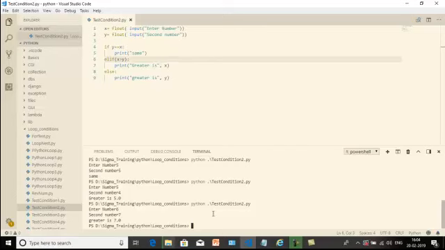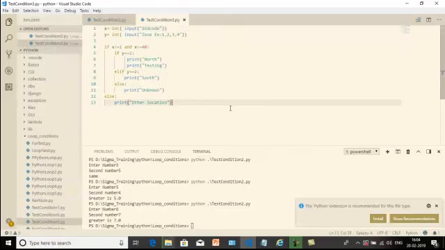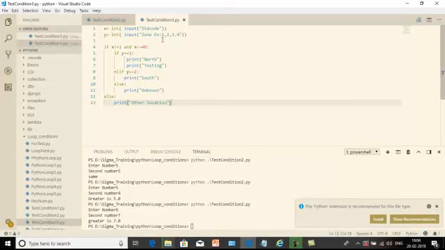Now let us see one more approach, the nested if condition. Here it is a condition inside a condition. For our understanding, I'll take the input of STD code from the user and I'll take the zone as zone code. 1, 2, 3, 4 would be the zone codes. If the STD code is in the range of given numbers, say greater than or equal to 1 and less than or equal to 40,